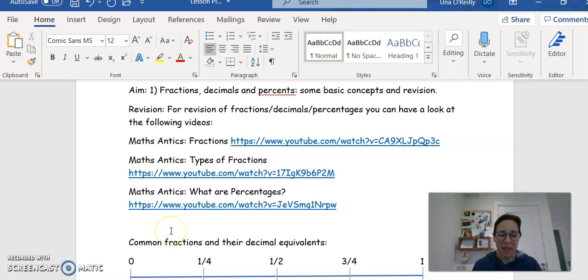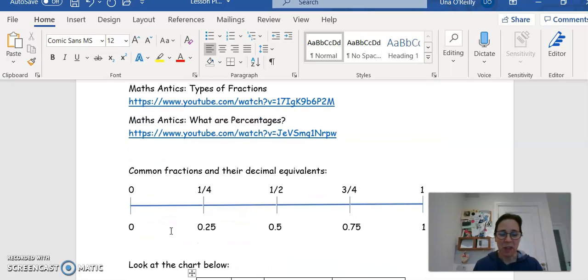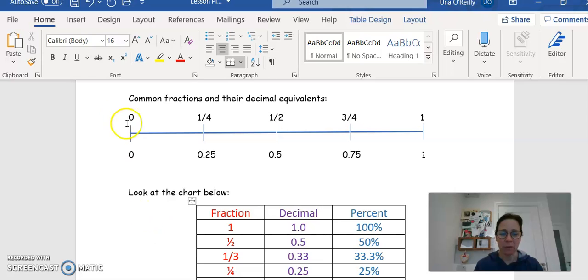Okay. So what I wanted to do was just revise some common fractions and their equivalents. What I've drawn here is just an ordinary number line going from 0 to 1. You can see I've got 0 and 1 on both sides of it. On the top part, I've drawn in some fractions, so a quarter, a half, and 3/4. And then on the bottom, the decimal equivalent of each one of those.